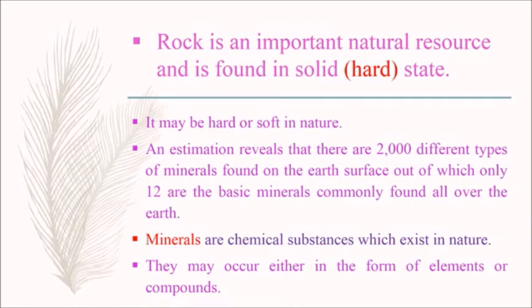Rock is an important natural resource and is found in solid state. Here, solid means hard. It may be hard or soft in nature. An estimation reveals that there are 2000 different types of minerals found on the earth's surface, out of which only 12 are the basic minerals commonly found all over the earth. Here, minerals are chemical substances which exist in nature. They may occur either in the form of elements or compounds.